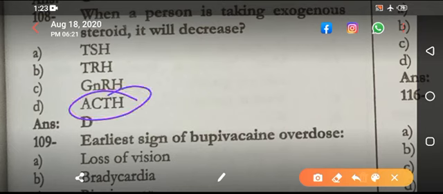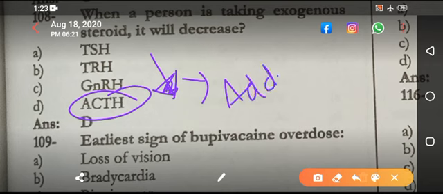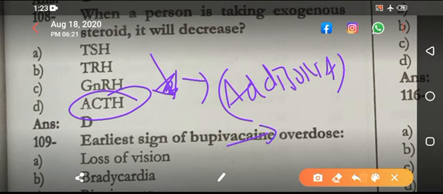That's why we do not suggest a patient to stop steroids suddenly if he is taking them for a very long time, because in the body ACTH goes down, and if you stop steroids abruptly, it would cause an Addisonian crisis. And you have seen a lot of patients that end up in the ER with severe hypotension, BP of 60/30, and a person is in shock. And when you take history, the person is on steroids for asthma or COPD for 10 to 12 years, and she has not taken the dose for the last 10 days.